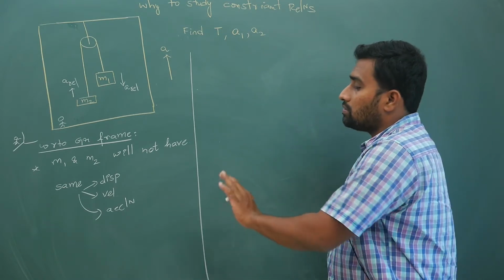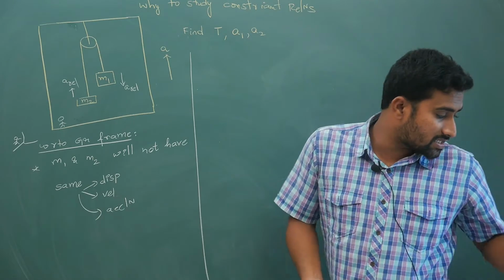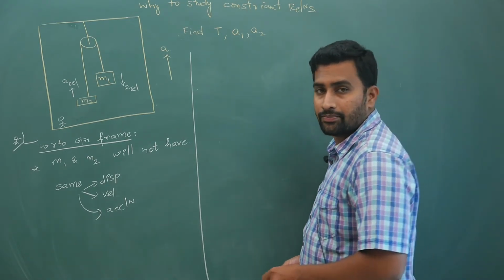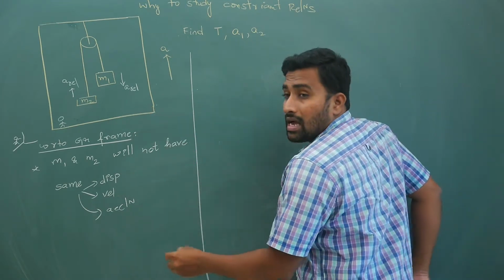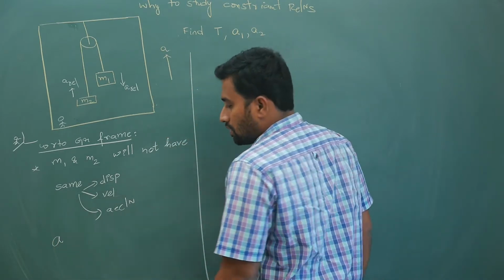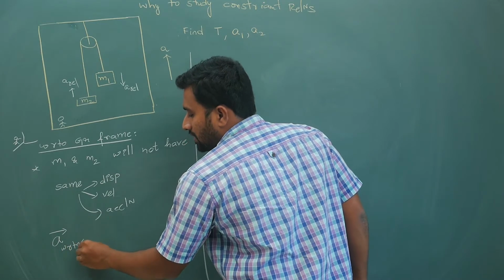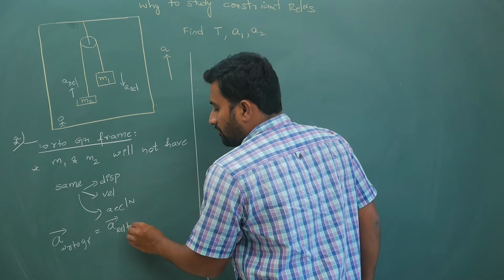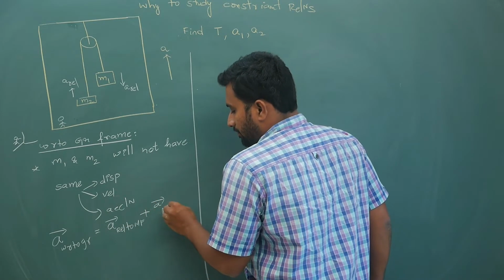So now this is what you have. If you take the situation and look at m1, I have told you this in the relative motion chapter also. Your acceleration with respect to ground is the acceleration relative to the moving frame plus the acceleration of the moving frame.